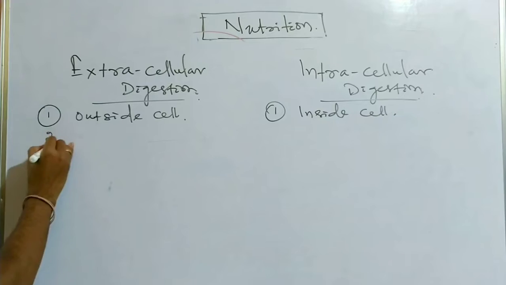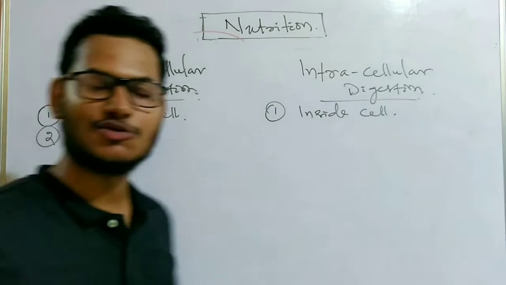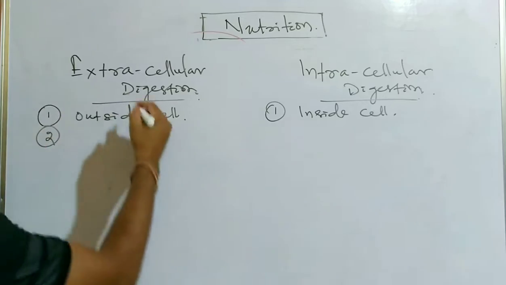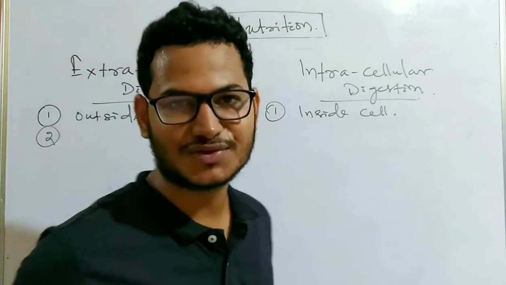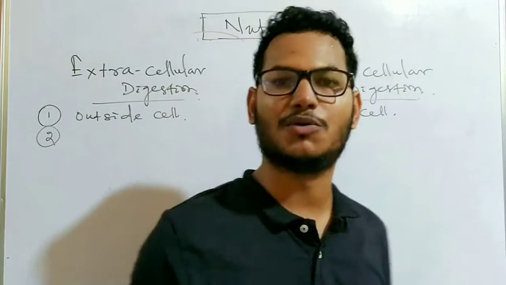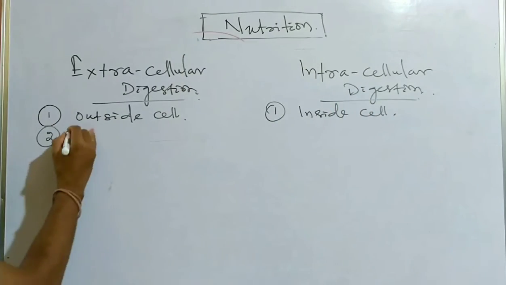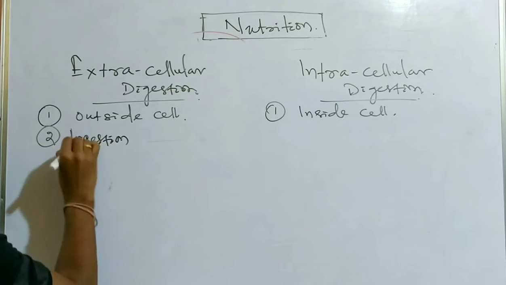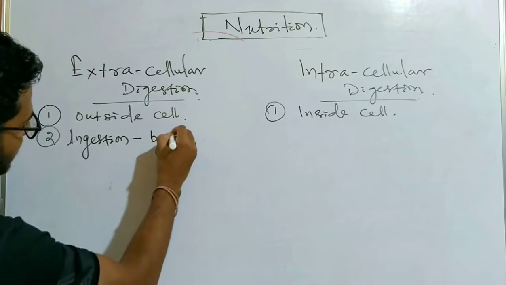Clear? Next point: in extracellular digestion, the ingestion of food takes place through a particular aperture which we call the mouth.